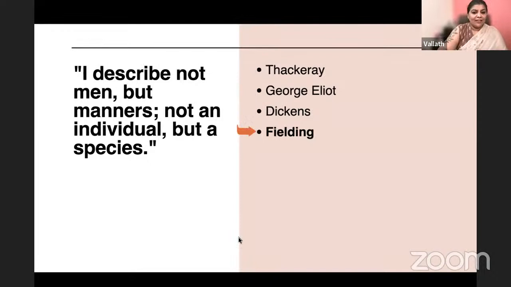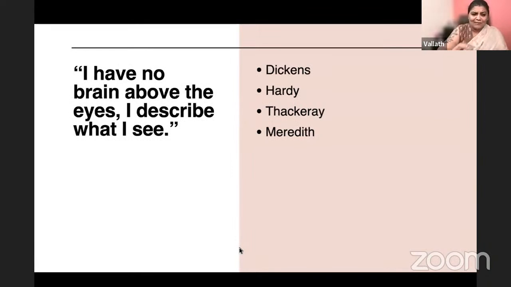It is Henry Fielding. Henry Fielding famously said in Tom Jones, I describe not men but manners, not an individual but a species. I think it is in the preface to Tom Jones. Am I wrong? You tell me.